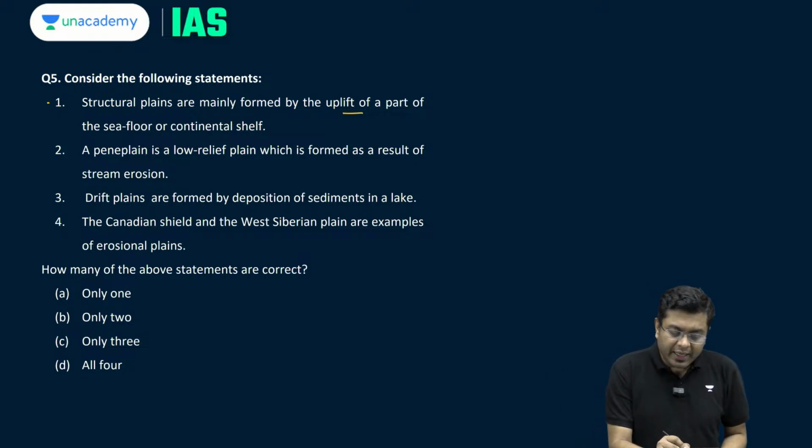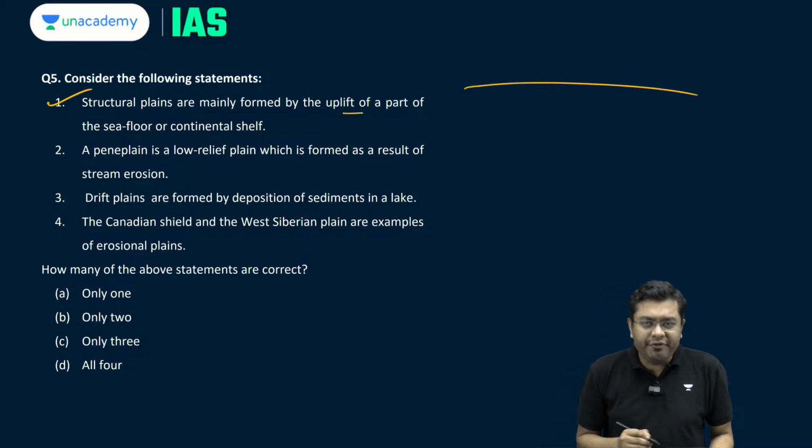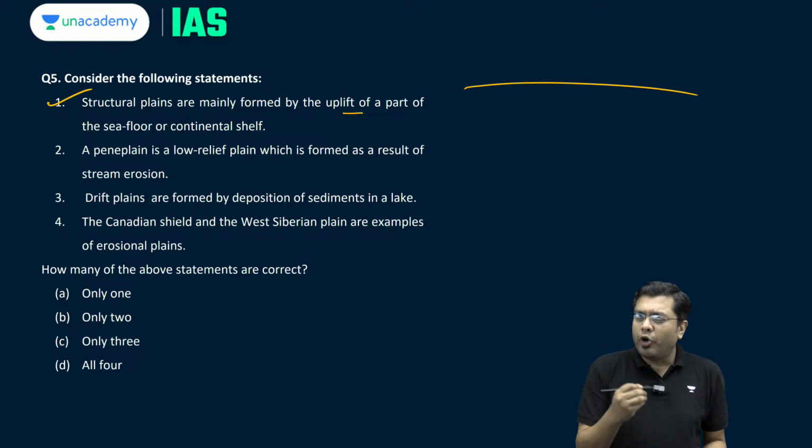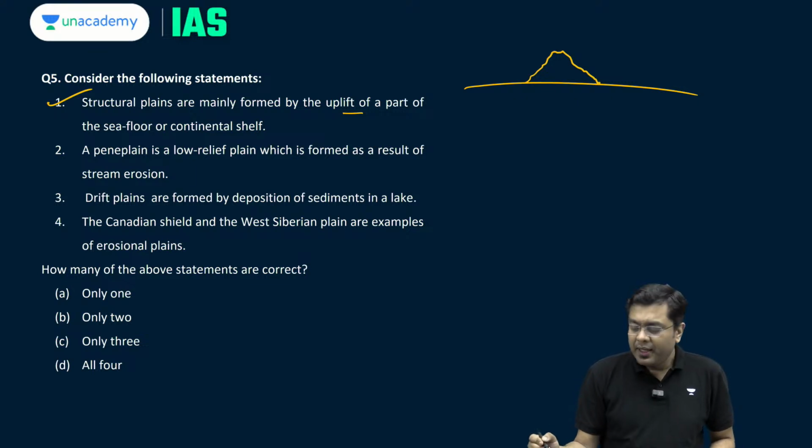So this is correct. A penny plain. Penny plain means almost featureless. You don't have many of the undulations there. Many of the variations are not present. It is almost flat and featureless. The penny plains oftentimes will have one or the other isolated landmarks out there. These are known as monadnocks.